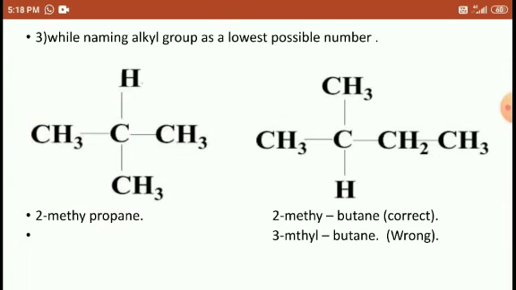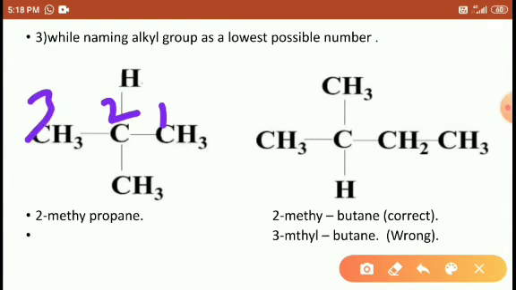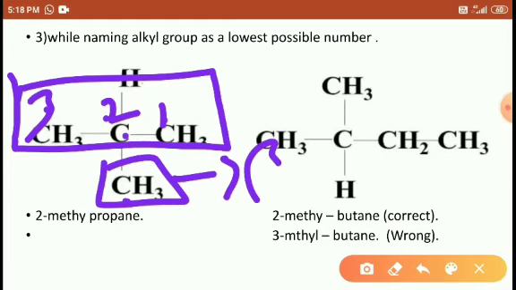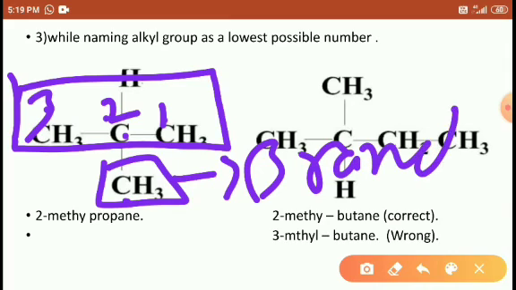Right students? Or if you number 1, 2, 3, then also CH3 occupies the second position. So this is the longest chain, 1, 2, 3, 3 carbons are present. This is the branch, and this is the parent chain.